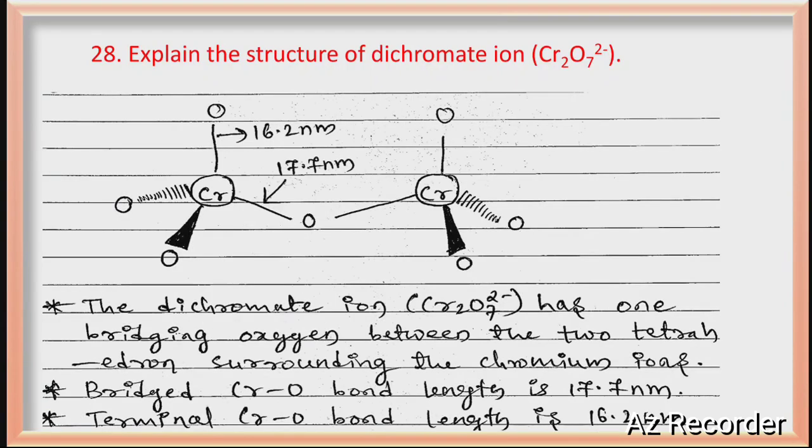Next question. Explain structure of dichromate ion. This is the structure already given in the NCERT. Properly see the bond lengths in chromium. Dichromate has 1 bridged oxygen, and the remaining 6 oxygens are terminal oxygens. Terminal means connected with 1 metal ion. Bridged means connected with 2 metal ions. Right?